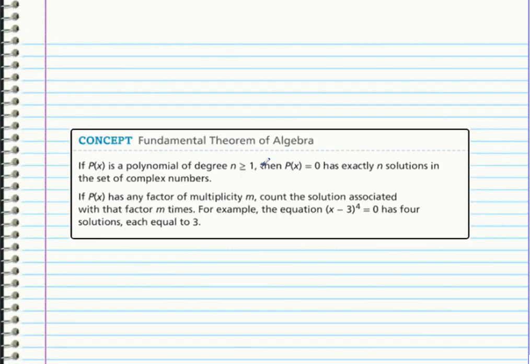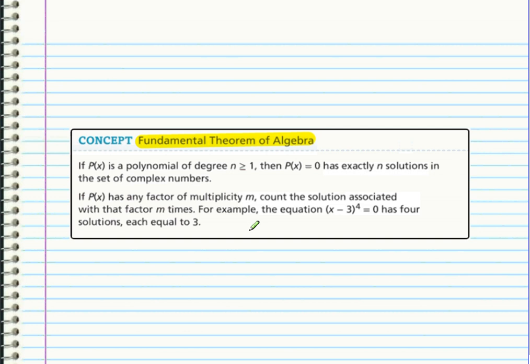So here's the key theorem. It's called the fundamental theorem of algebra. It's very important. It says, if p of x is a polynomial of degree greater than or equal to 1, meaning it's not a constant, so linear, quadratic, cubic, whatever, then p of x equals 0, when you set it equal to 0, has exactly n solutions in the set of complex numbers. We have been saying this forever.